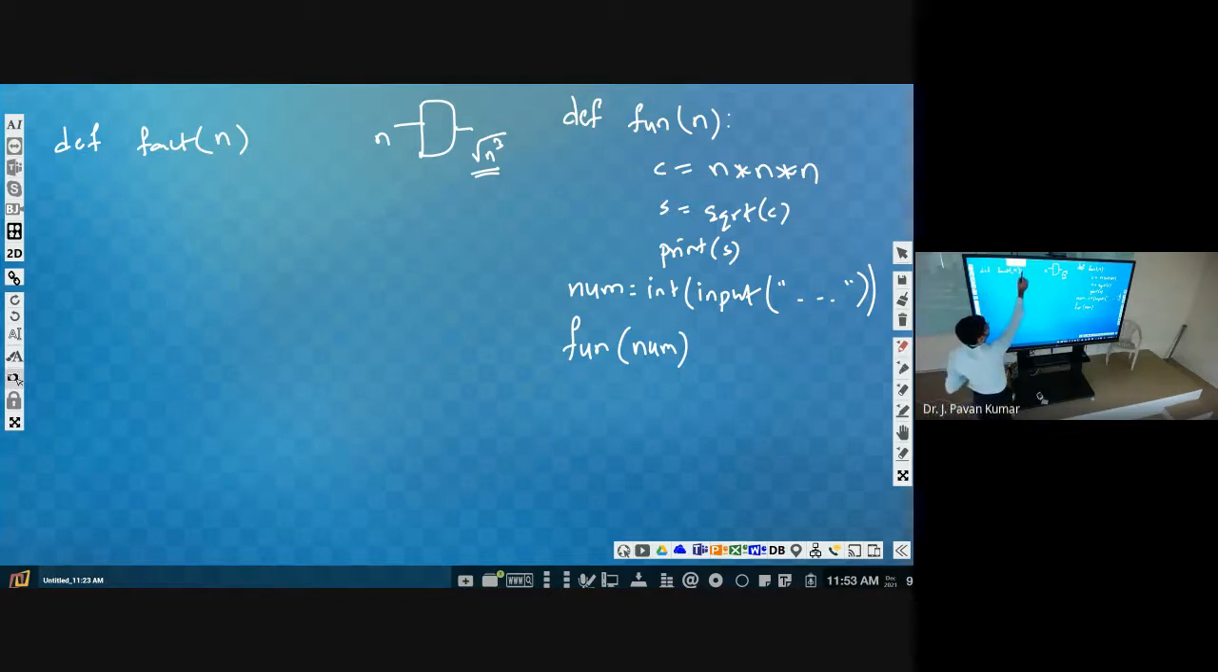Next colon. After taking n as the input, then how we will calculate factorial? 5 factorial, how we will calculate? 1 into 2 into 3 into 4 into 5. Till n we have to multiply it.